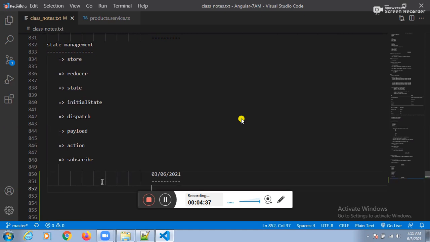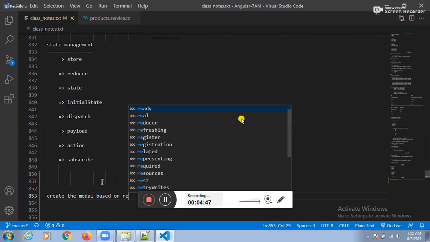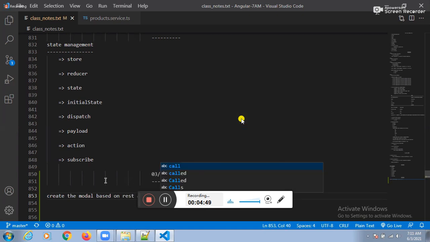Fine. First one, guys. First one is create the model based on REST API call. Create the model based on REST API call. Fine. What is the first step? Create the model based on REST API call.